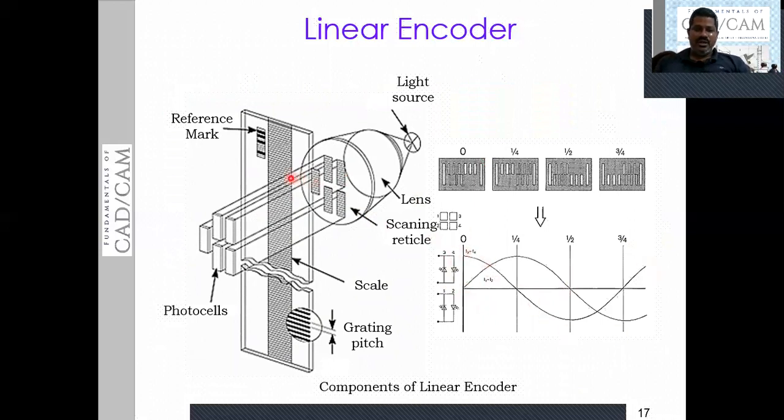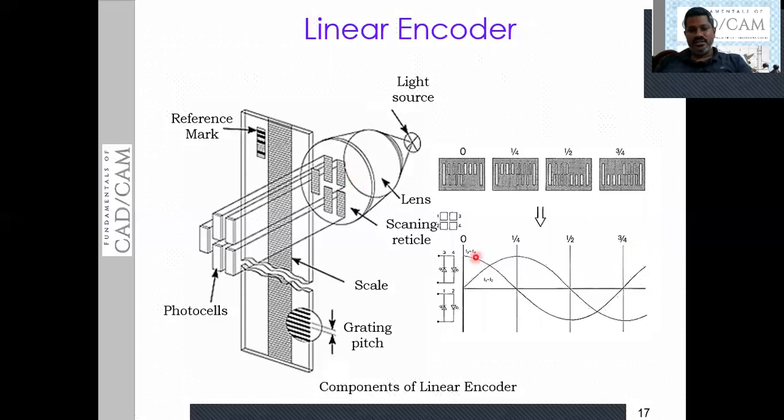One is before shifting by 90 degrees, and after shifting by 90 degrees we have a 90 degree phase. Initially, it is starting at this location at 0 degrees. After shifting the scanning reticle by 90 degrees, one more signal is generated that has a 90 degree phase difference with the initial signal. This is the working principle of the encoder.